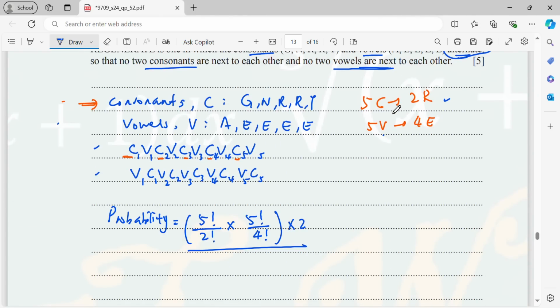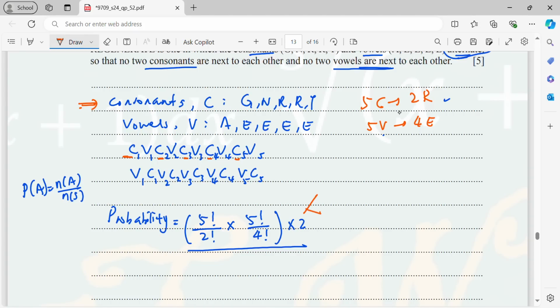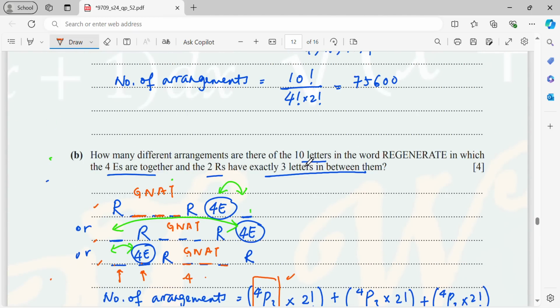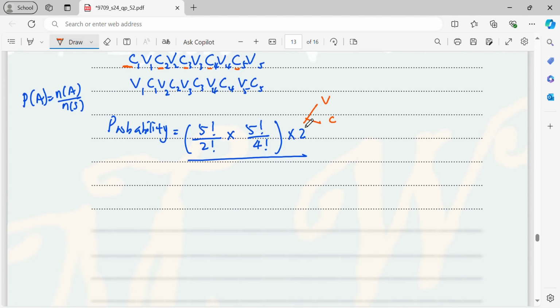So over the total arrangements. Probability is always P(A) equals n(A) over n(S). n(A) is the number of elements that satisfy A, and n(S) is all possible outcomes. The times 2 is because you start with V, or you start with C. For the total, we have done it in the previous part, that is 75600, without restriction.